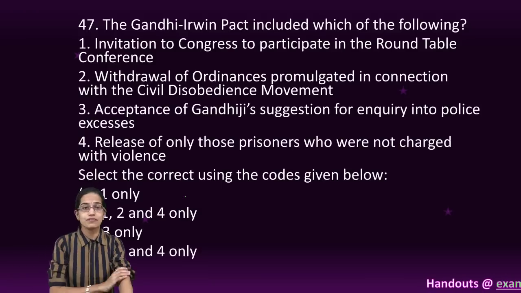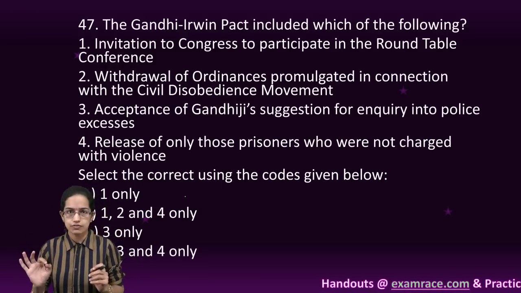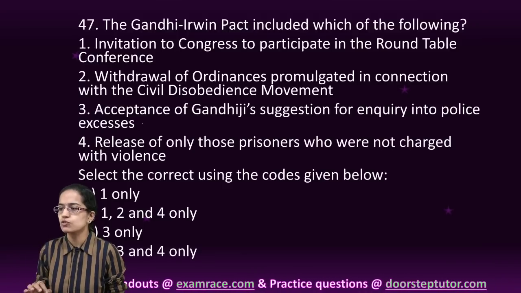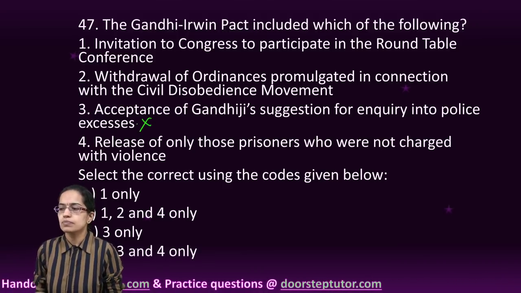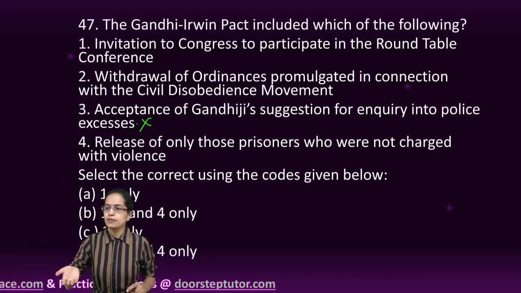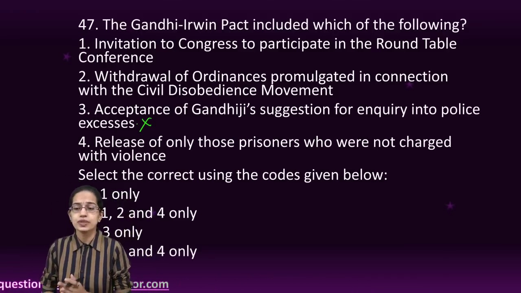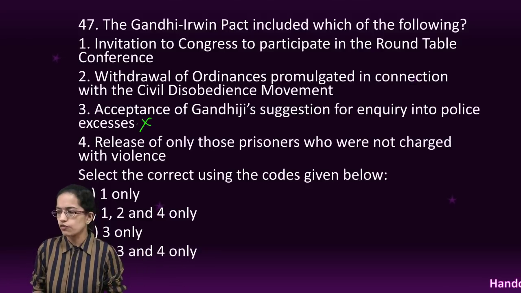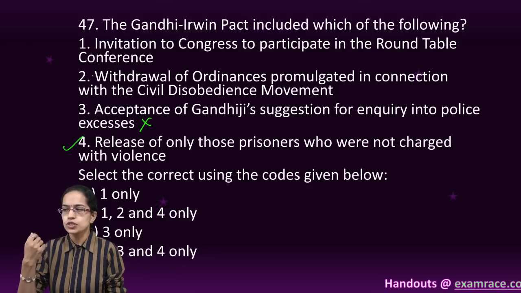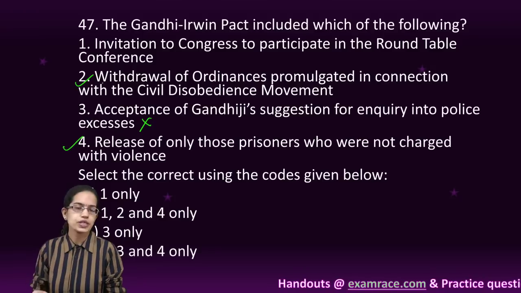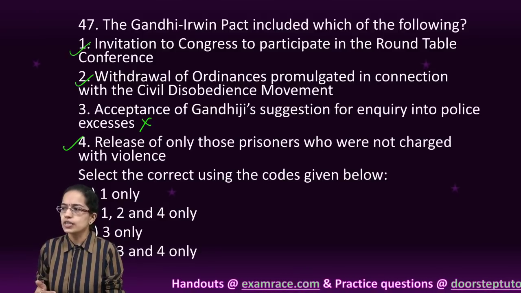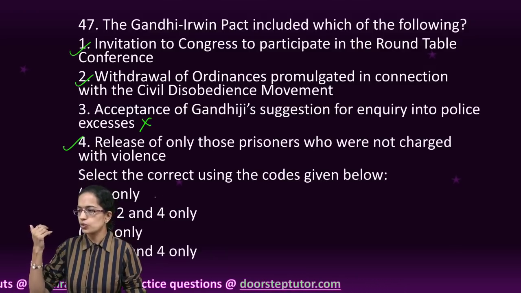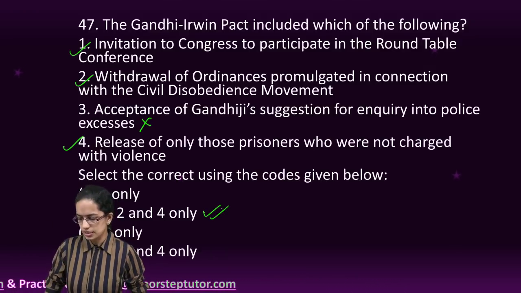The next question is a very interesting question talking about Gandhi-Irwin Pact. So under this pact, Gandhiji's suggestion for inquiry into police excesses was rejected. So this becomes the incorrect option. Then you have the release of prisoners, only those prisoners who were not charged with the cases of violence. So this is correct. Then there was withdrawal of all the ordinances, including those of the civil disobedience, and Congress was invited to participate with Gandhiji representing the conference. So you have 1, 2 and 4 as the right option.